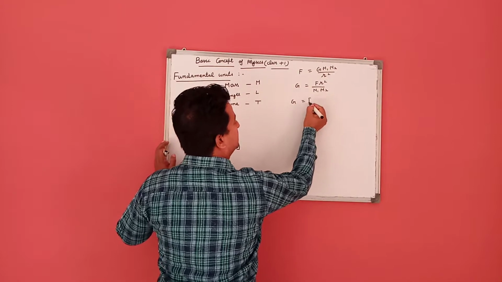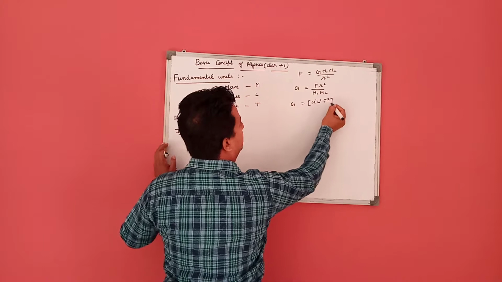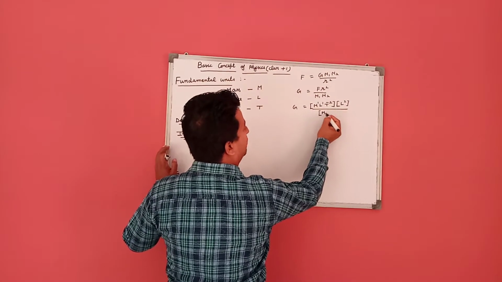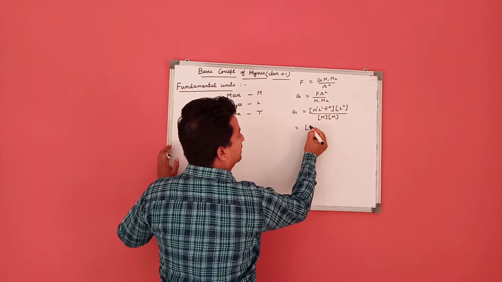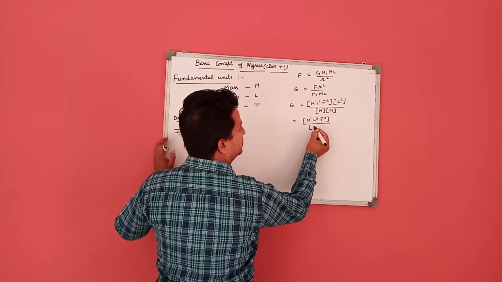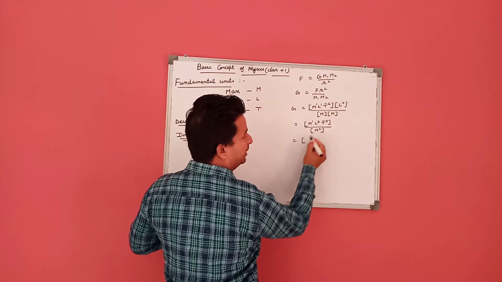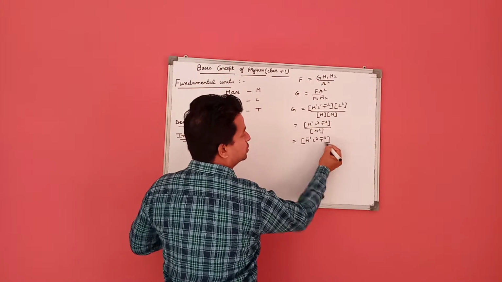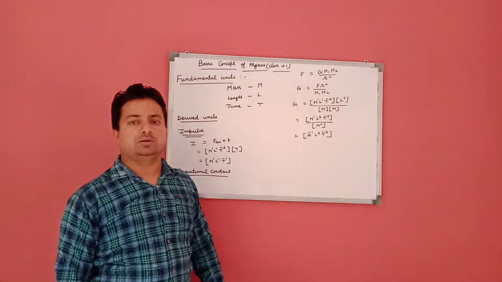So the dimensional formula of force is M1 L1 T minus 2, distance is L square, and m1 m2 is M times M, which becomes M2. Taking this in the numerator, we have M minus 1 L3 T minus 2. This is the dimensional formula of the gravitational constant.